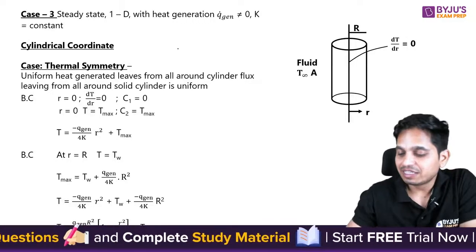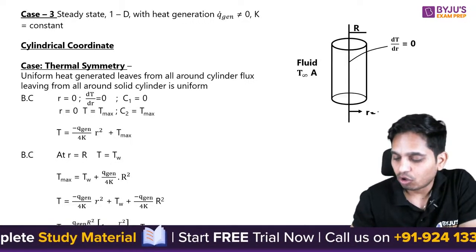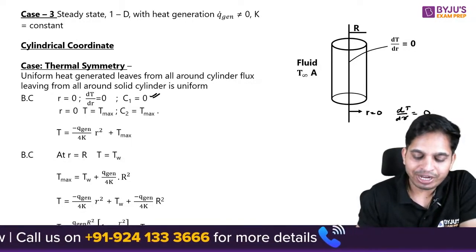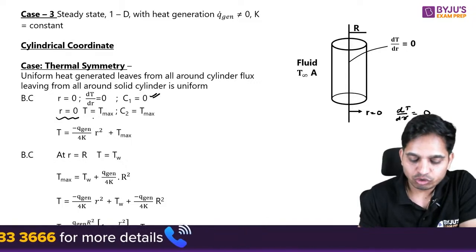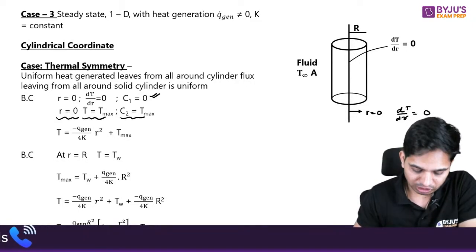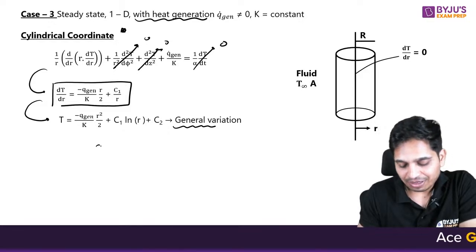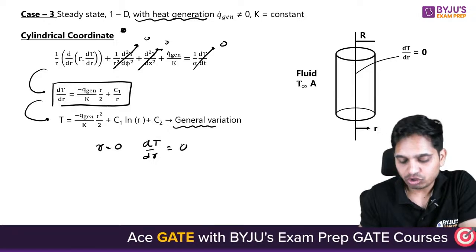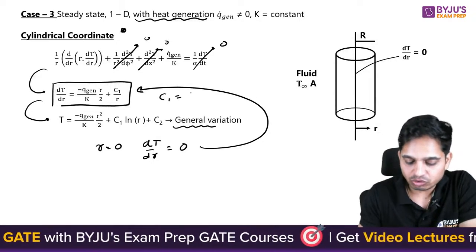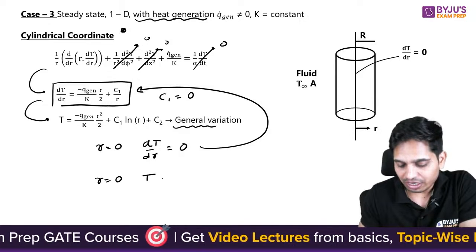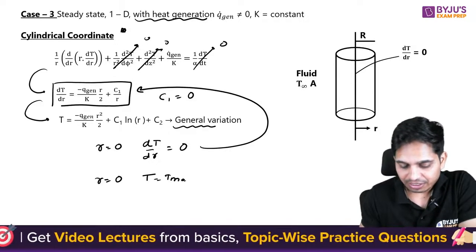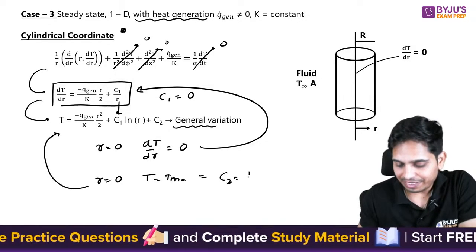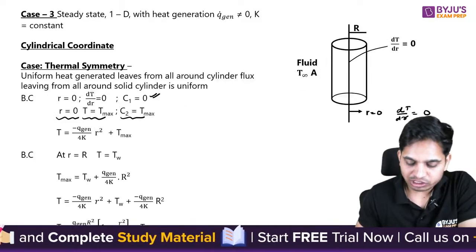So thermal symmetry means at r = 0, that is, where you get the maximum temperature, dT/dr = 0. So C1 = 0, and at r = 0, T = T max, so C2 = T max. You put the condition dT/dr = 0 at r = 0 here, and you will get C1 = 0. Then at r = 0, T = T max. C1 is already 0, you can put C1 = 0 here. Then C2 will be T max. So you have found C1 and C2.